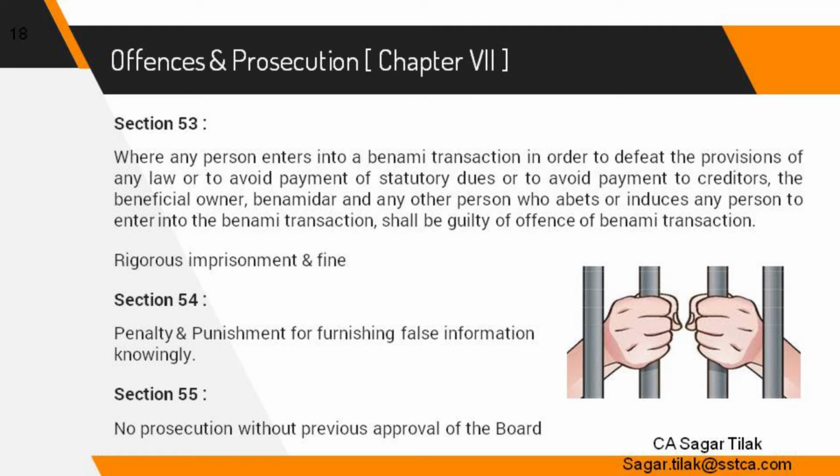So what is Chapter 7? Section 53 says that where any person enters into a Benami transaction in order to defeat the provisions of any law or to avoid payment of statutory dues or to avoid payment to creditors, the beneficial owner, Benamidar, and any other person who abets or induces any person to enter into Benami transaction shall be guilty of offence of Benami transaction. So all the parties to the transaction, of course, the intentions will definitely be considered, that is the mens rea. So provision of any law is defeated or to avoid payment of statutory dues. If all these conditions are satisfied, then beneficial owner, Benamidar, or any other person. So just imagine a situation, any other person who abets.